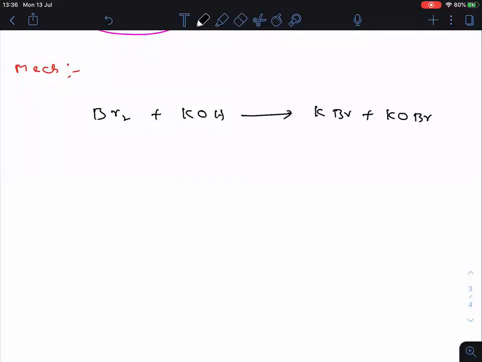Now this KOBr is there. It can ionize into K plus and BrO minus. Remember everyone, this BrO minus is there now. BrO minus will take water. This reaction takes place in aqueous medium. So BrO minus will react with water.